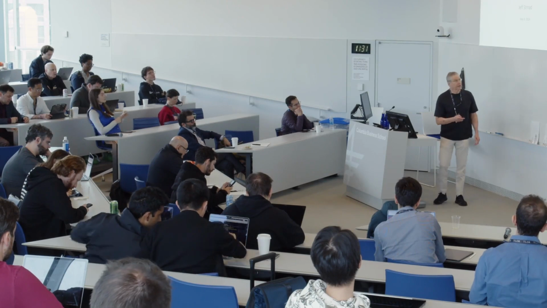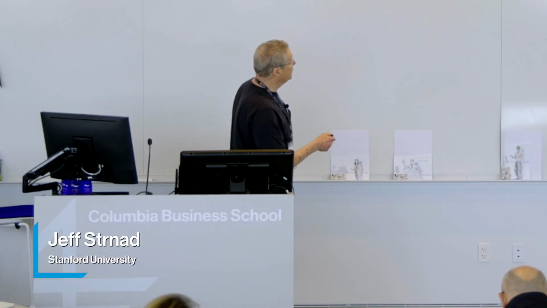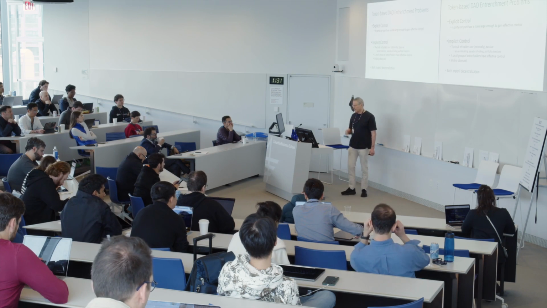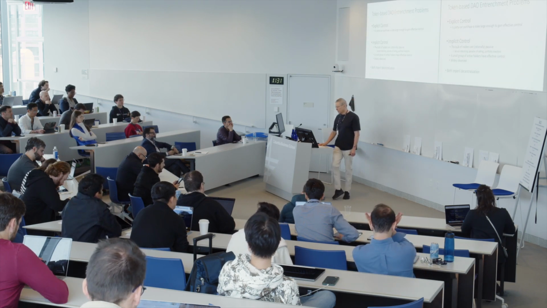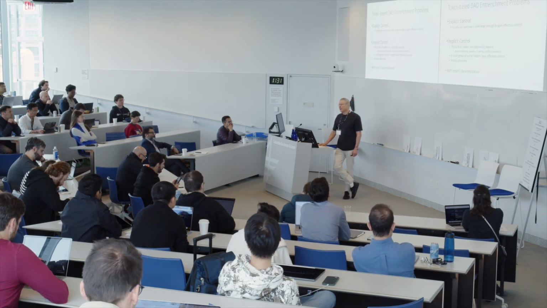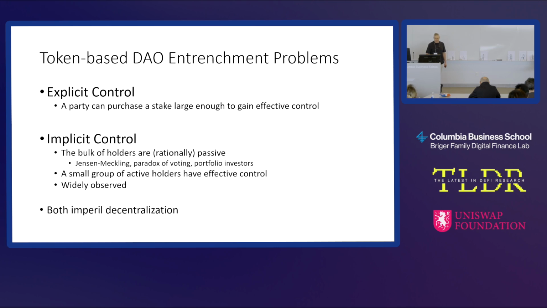Okay, so this talk is about a new, different method of governance of DAOs. So what are some of the problems that are faced by DAOs? One problem is entrenchment. And what is that? Entrenchment is where we're supposed to have a decentralized governance, but we actually have large